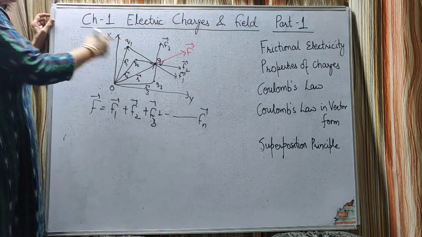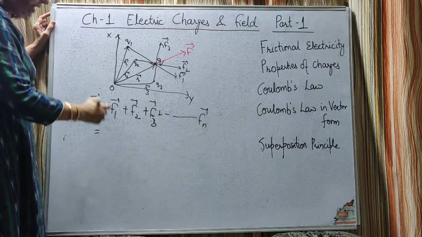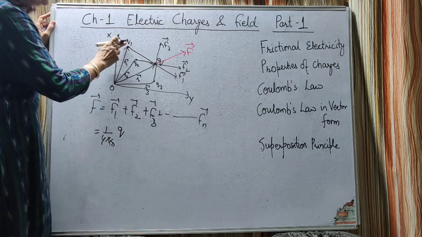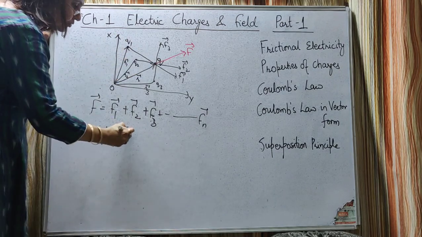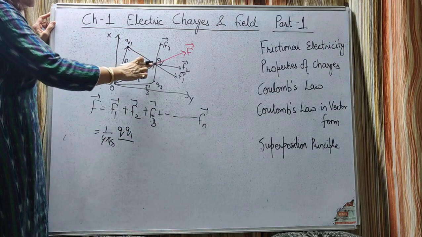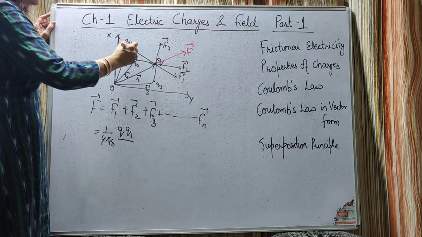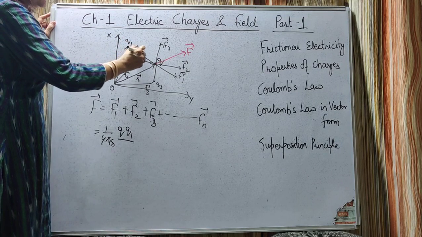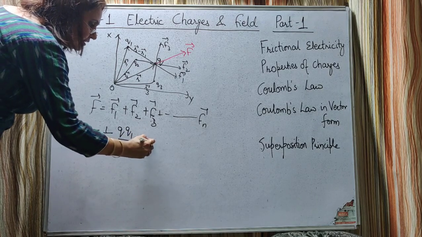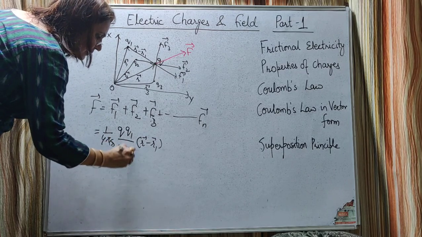Now let's see what F1 vector is equal to. We have to write it in vector form. Magnitude of F1 is 1 upon 4 pi epsilon naught, the product of the charges, Q into Q1. Now what will be this distance? This position vector is R, this position vector is R1 vector. So this will be equal to R minus R1 vector. So here if we write R minus R1 vector, the denominator will be the magnitude of R minus R1, cubed.